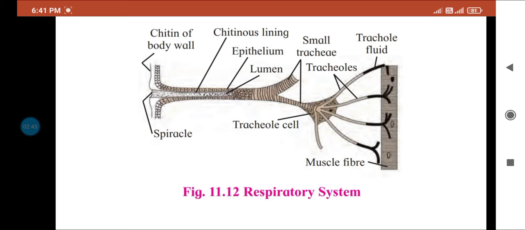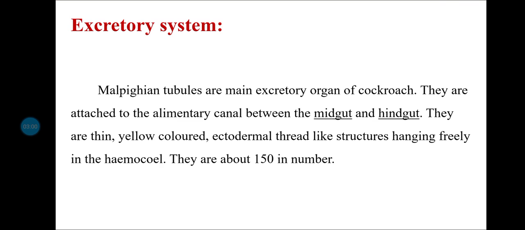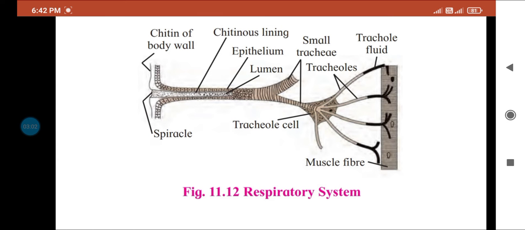Then next is the tracheoles. Tracheoles are fine intercellular tubes that penetrate deep into tissue. They are thin, without chitin. Tracheoles end blindly in the cells.